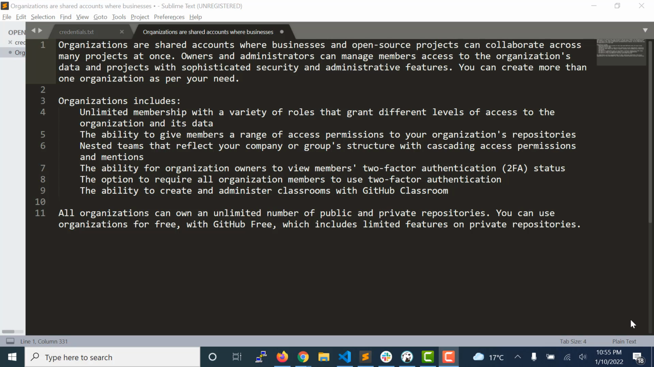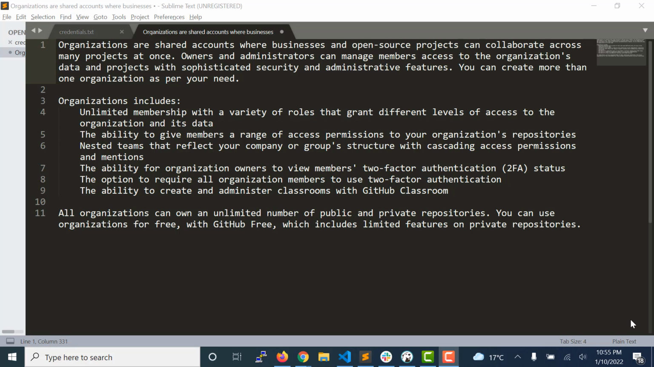Today we will learn what is organization in GitHub. Organizations are shared accounts where businesses and open source projects can collaborate across many projects at once. Owners and administrators can manage members' access to the organization's data and projects with sophisticated security and administrative features. You can create more than one organization as per your need.